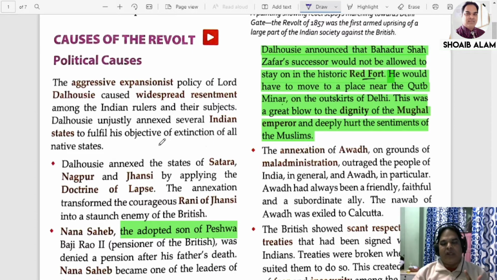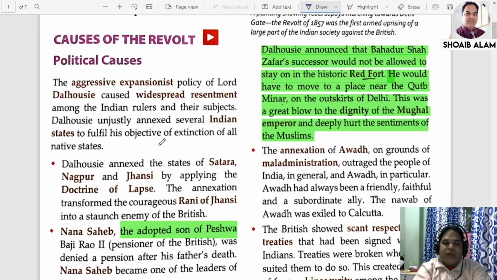The second was that Lord Wellesley introduced subsidiary alliances. The third was introduced by Lord Dalhousie, the doctrine of lapse, which I am going to explain now. And the fourth was annexation on the pretext of misgovernment. Awadh was annexed on the pretext of misgovernment. We will discuss that fourth topic after going through all this. So first of all, what is meant by the doctrine of lapse? The doctrine of lapse was introduced by Lord Dalhousie.